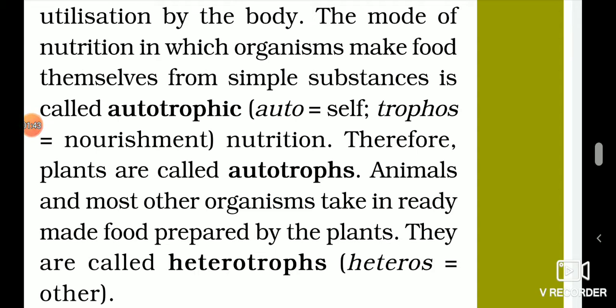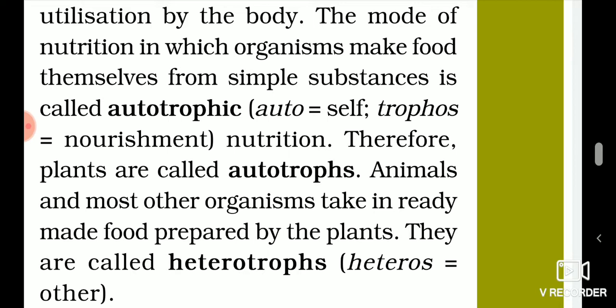Now for mode of nutrition by plants, we will be starting with the types of organisms depending on their mode, that is how an organism gets its food. On the basis of that, organisms are divided into groups. So first group is autotrophs. Autotrophs are the organisms that prepare their own food, that are plants. So plants prepare their own food by the method of photosynthesis, so they are called autotrophs.